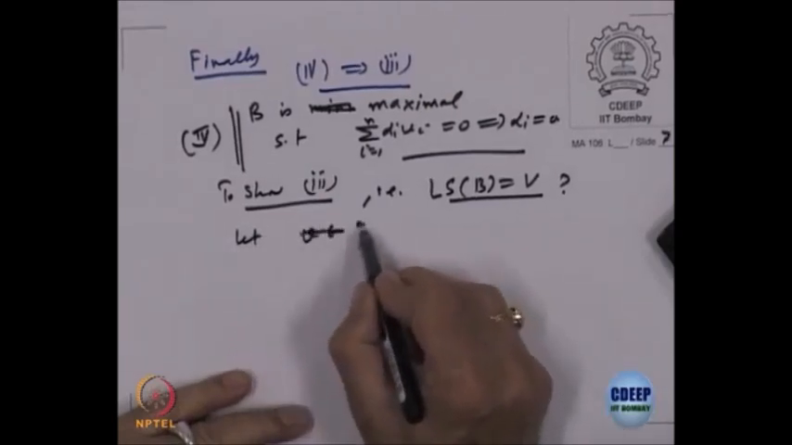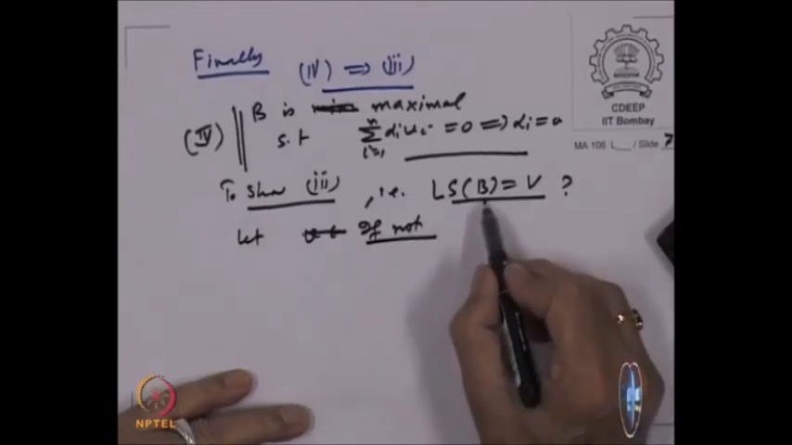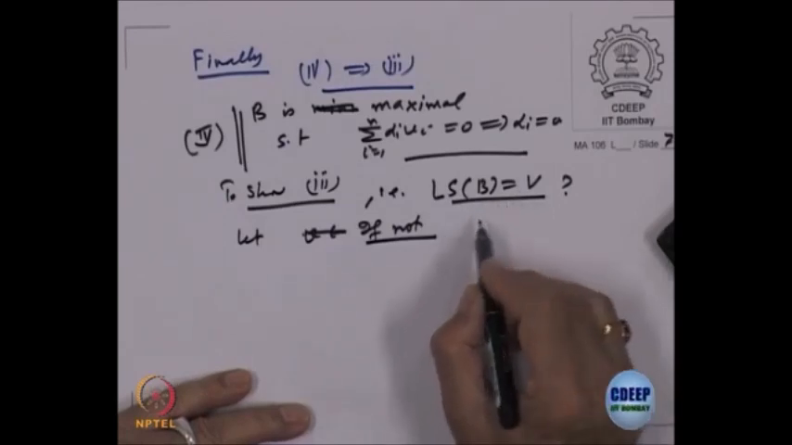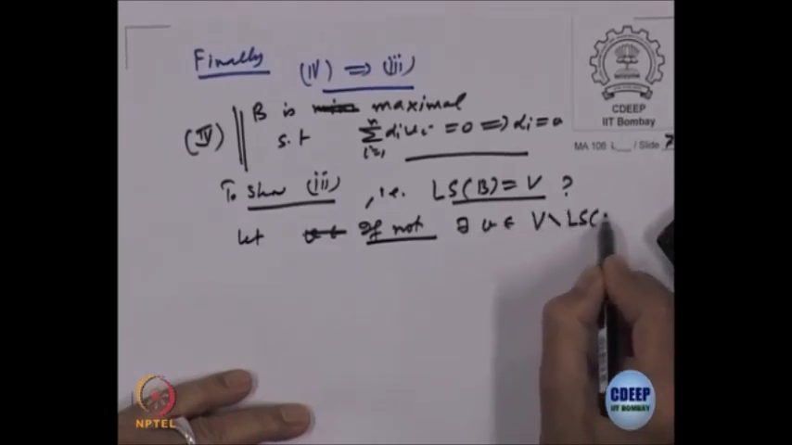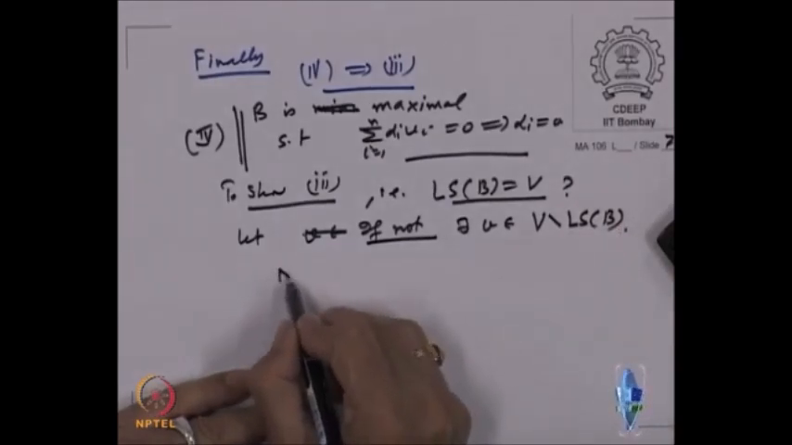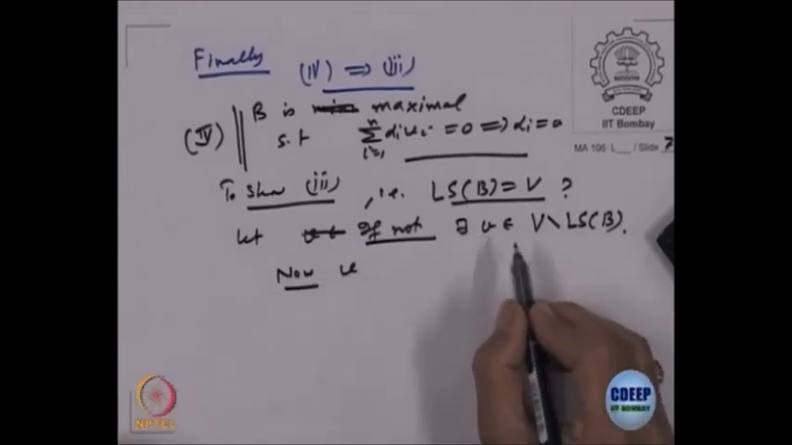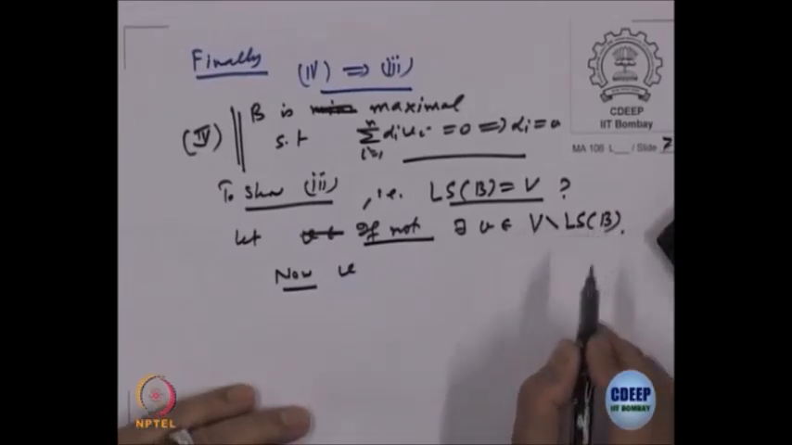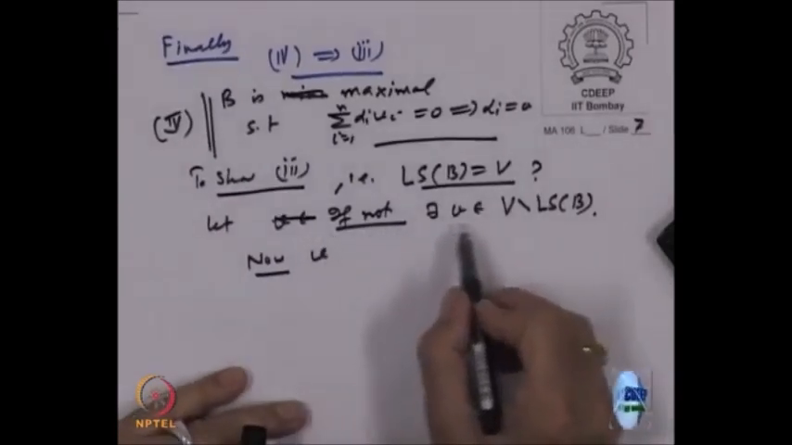If it is not true, what will happen? If the linear span of B is not the whole of V, that means there is a vector outside it, right. So, if not, there exists a vector V belonging to V minus the linear span of B, right. Now, consider this vector V. So, there is a vector V which is outside the linear span.